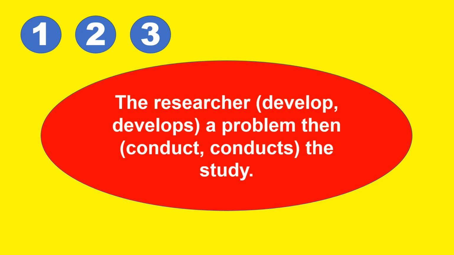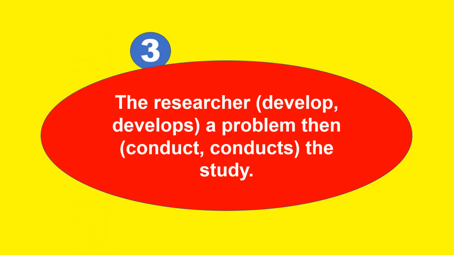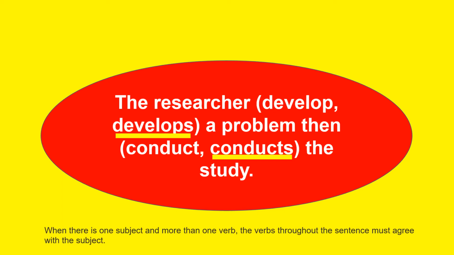Next, the researcher develops a problem, then conducts the study. Okay, I think this is easy. Let's see. Alright, answer, develops. Researcher is a singular subject, hence you have develops a problem, then still your subject is researcher, so you have conducts the study.